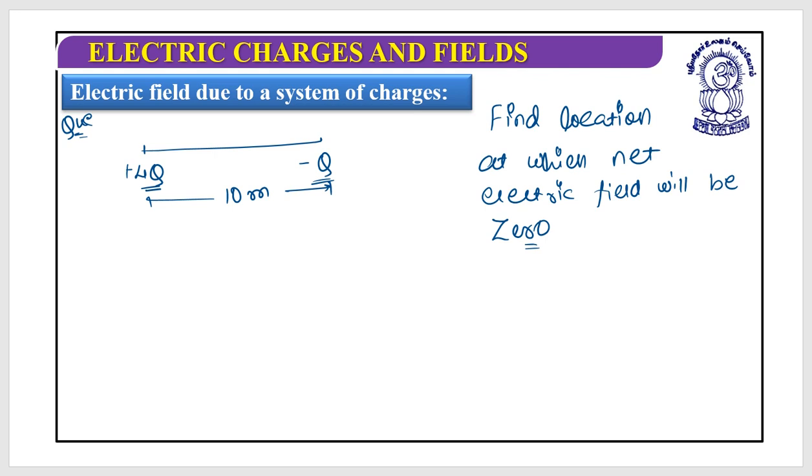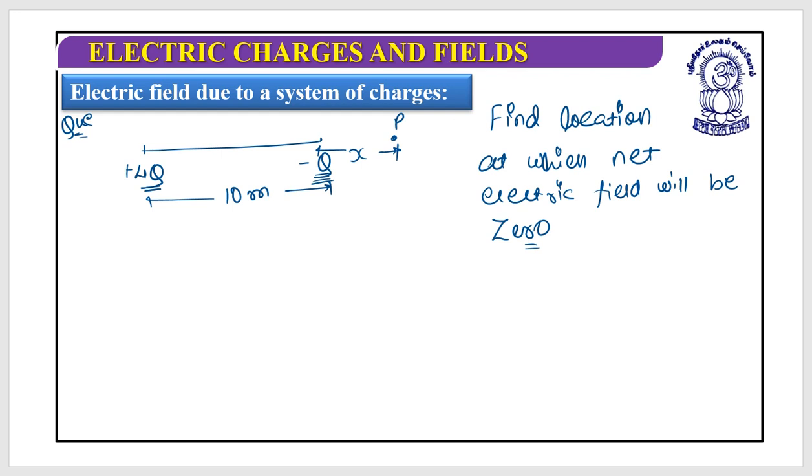I repeat, which charge is having smaller magnitude. As I can see, this is q only, this is 4q, so this one is the smaller. So the null point would be next to the charge having smaller magnitude, at this location. Let's say this distance is x.